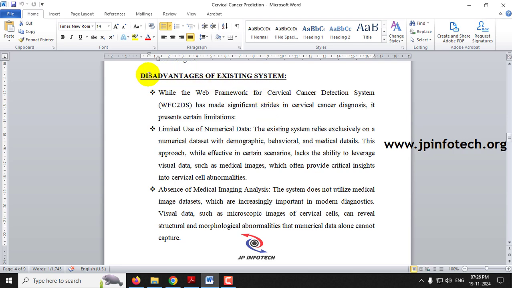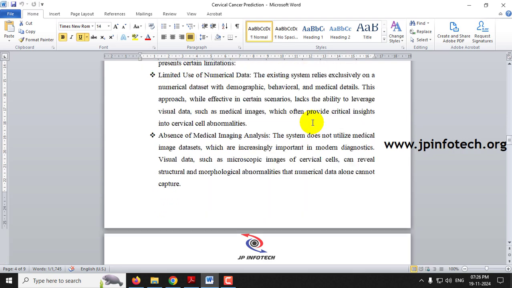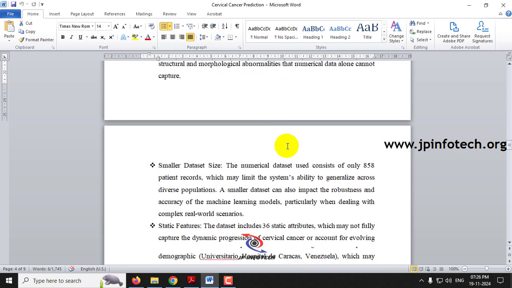What are the disadvantages of the existing system? The main disadvantage is the limited use of numerical data. Only with numerical data do they predict whether there is cervical cancer or not, and there is no medical image analysis. This is not a scientific approach, whereas microscopic images of the cervical cells clearly tell the result, which is a scientific approach.